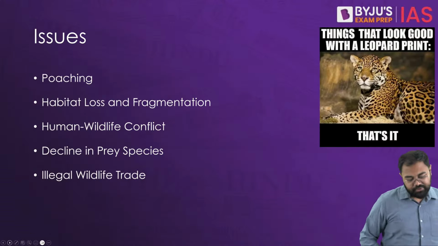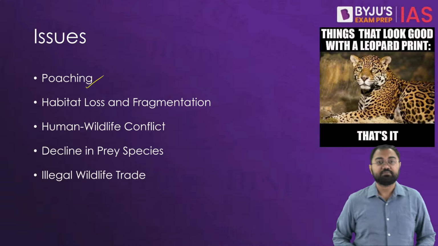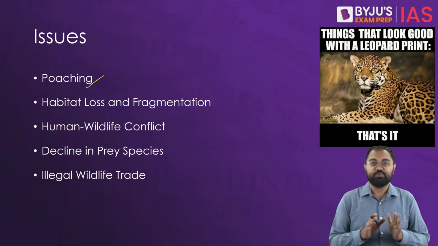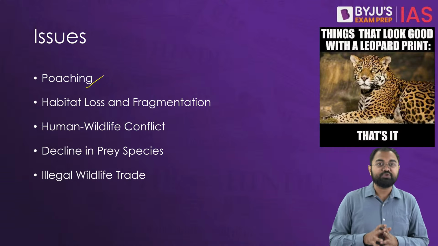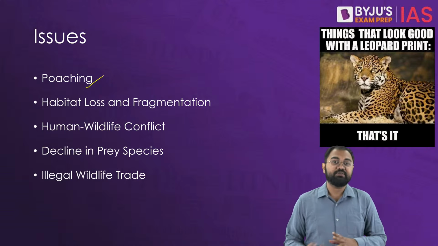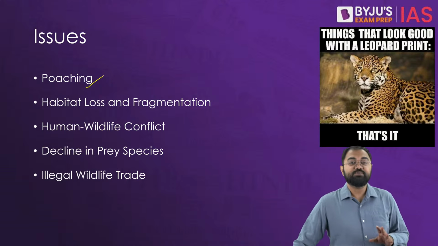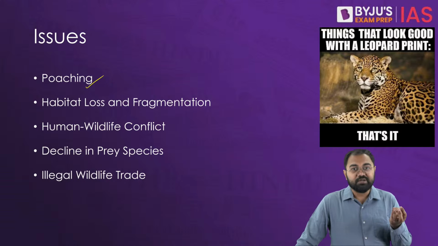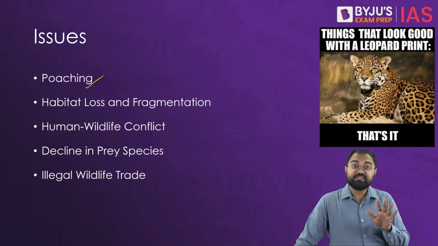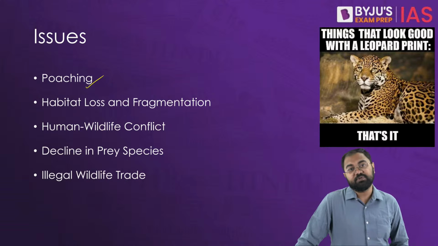So the first thing that you have to understand is the major problem of poaching. Now when it comes to poaching, poaching has been one of the most problematic situations for leopards, because poaching for various different purposes such as bushmeat, traditional medicine, and illegal wildlife trade remains a very significant threat to the leopard population.